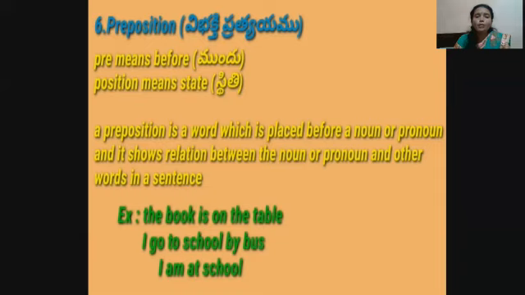Next, I go to school by bus. Here, to and by are prepositions. Next, I am at school. Here, at is a preposition.